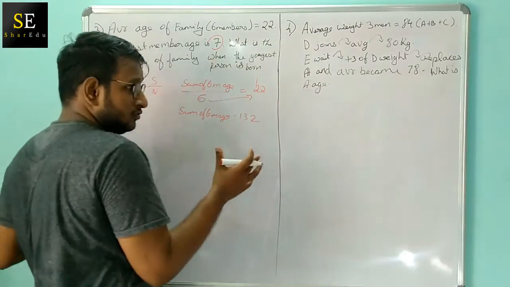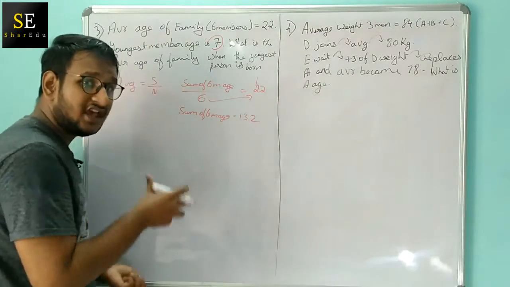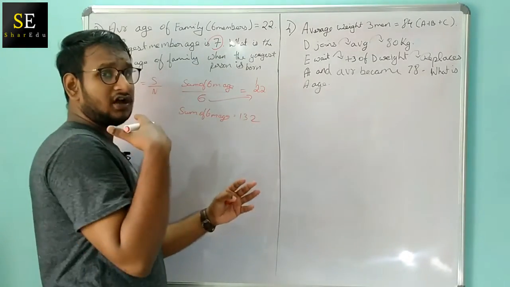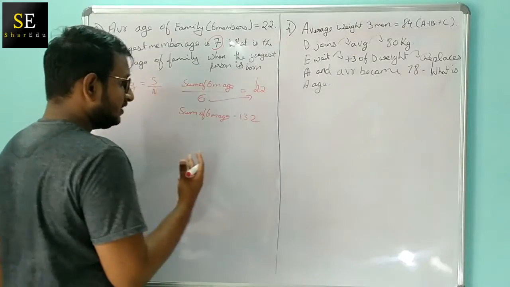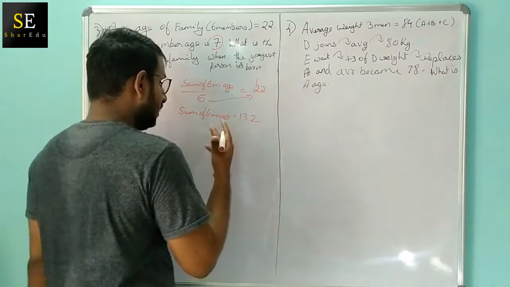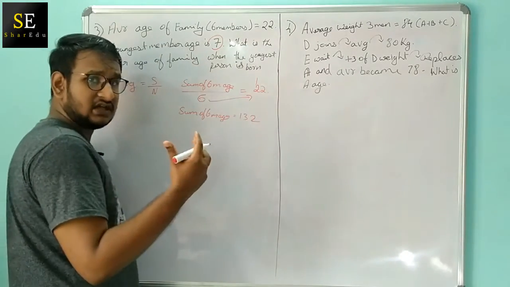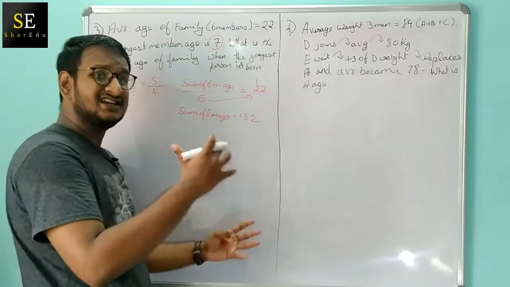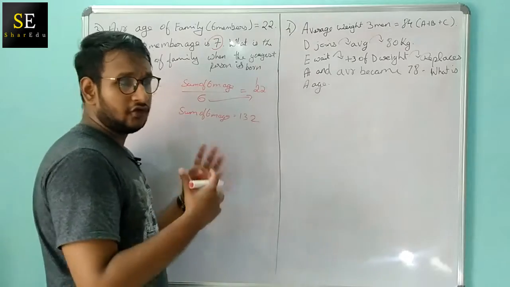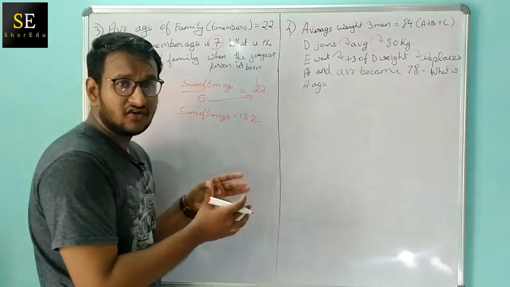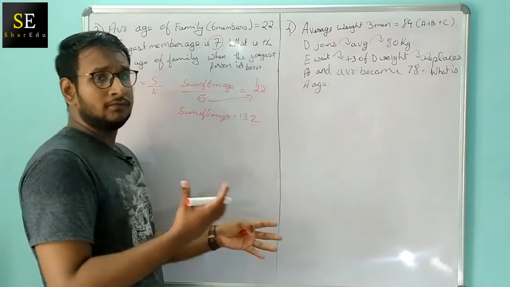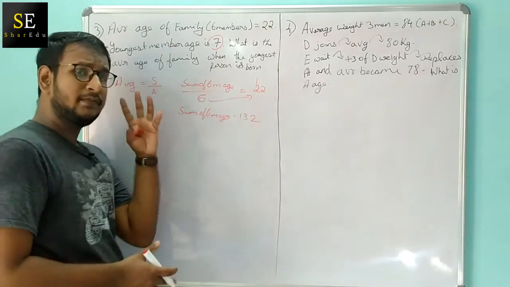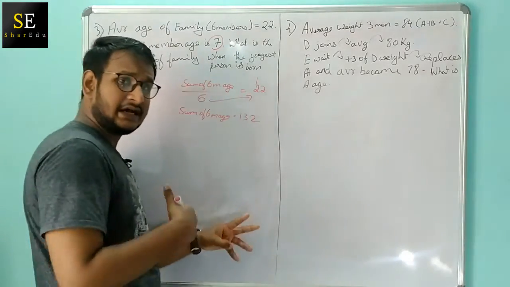Okay, now we are going to find what will be the sum of age of 6 members before 7 years. Before 7 years, each member of the family would be 7 years younger than what they are today. So if I am 40 years of age, then 7 years before I would be 33, right? So similarly each member would be 7 years younger than the present age.